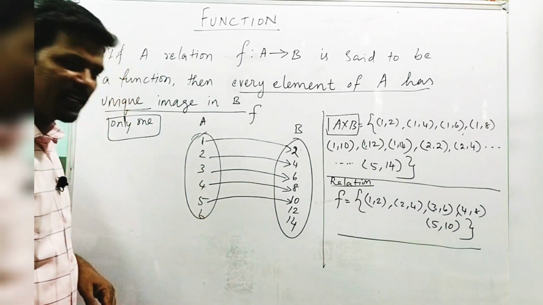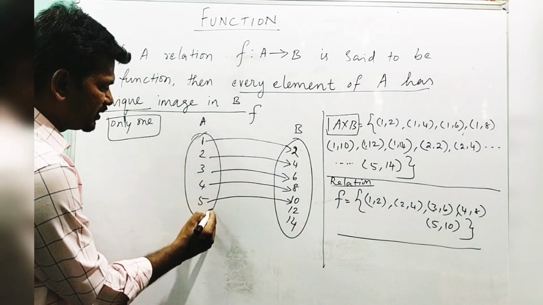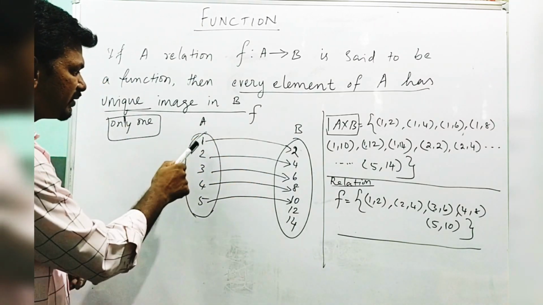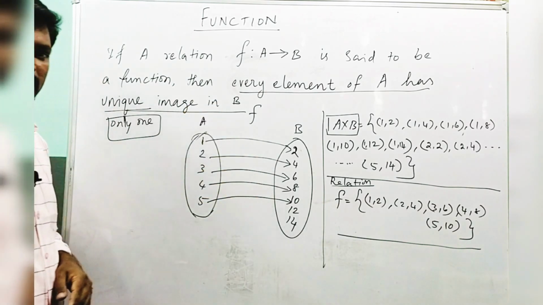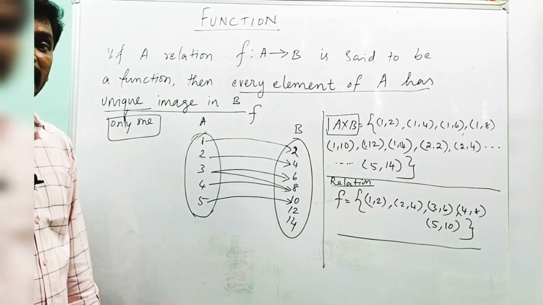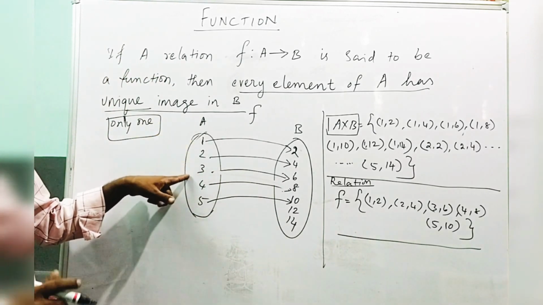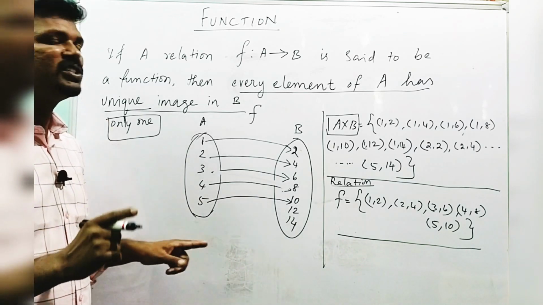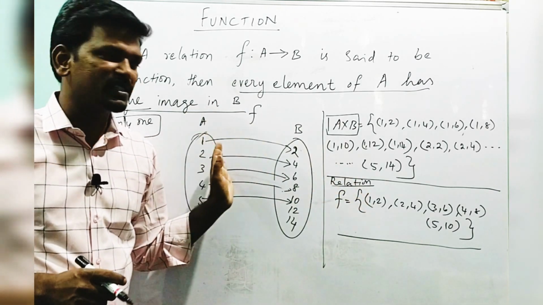Now suppose 6 is left over here, then it is not a function because 6 does not have any image in B. But now every element of A has a unique image, which means every element of A has only one image. 1 has only one image. 2 has only one image. Suppose it is like this, 3 has 2 images, 6 and 8, so it is not a function. So for every element in A there will be only one image in B. If it is like that, such a relation is called a function.